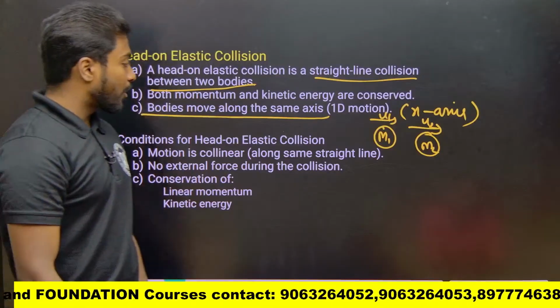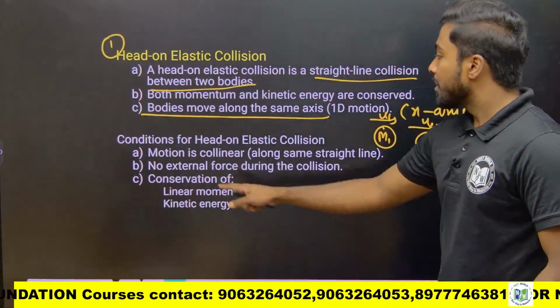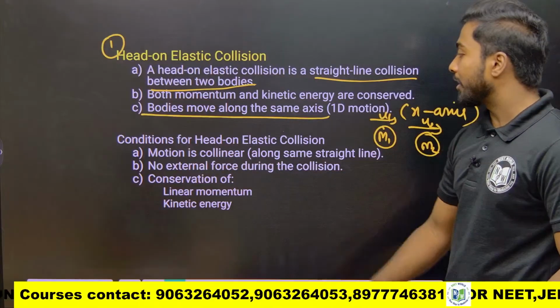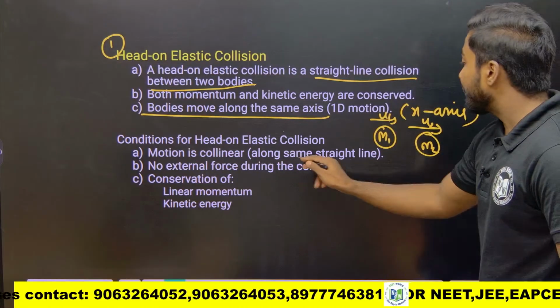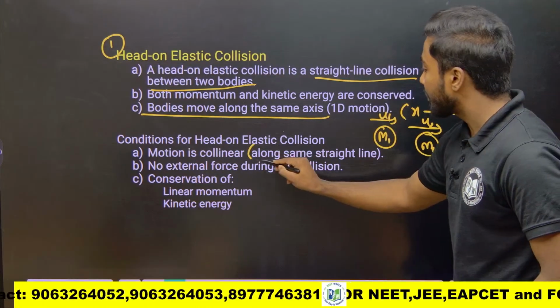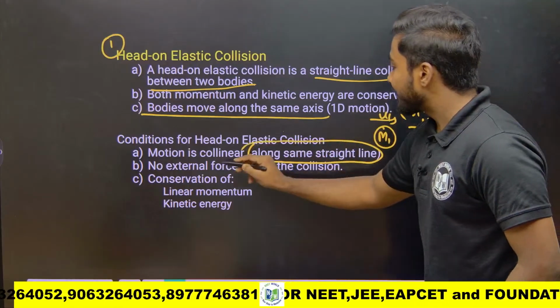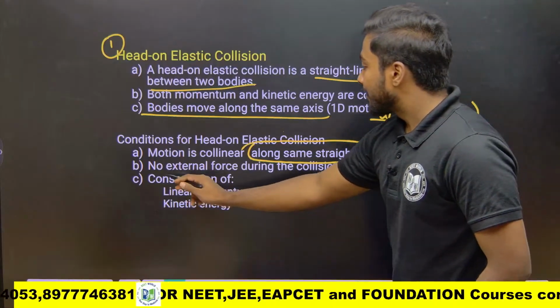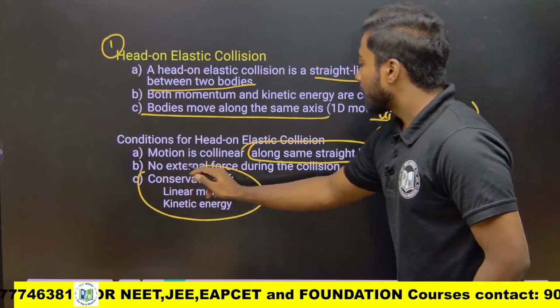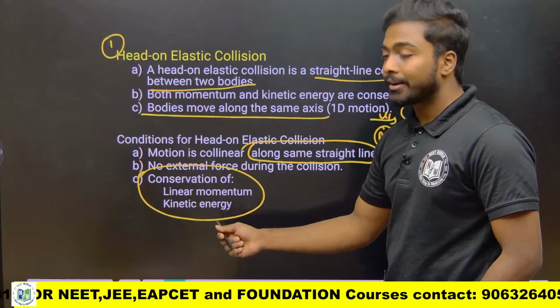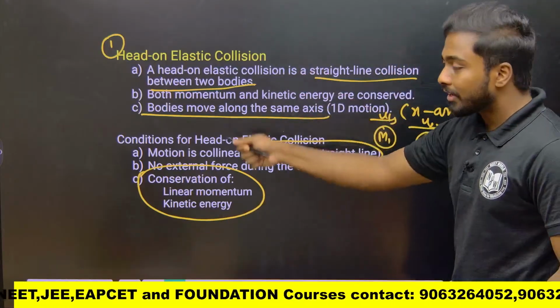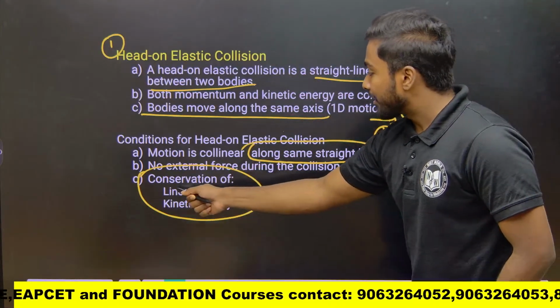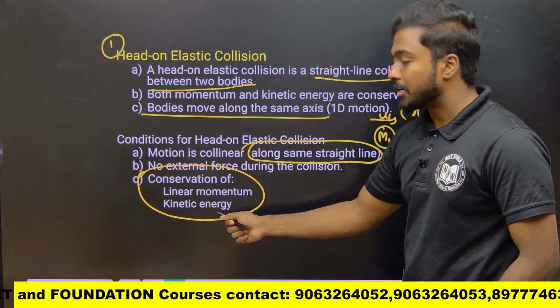There are some conditions for head-on collision. First, the motion is collinear, along the same straight line. Second condition is no external force during the collision. Third is the law of conservation of linear momentum as well as kinetic energy, same as whatever we have seen in the previous slide.